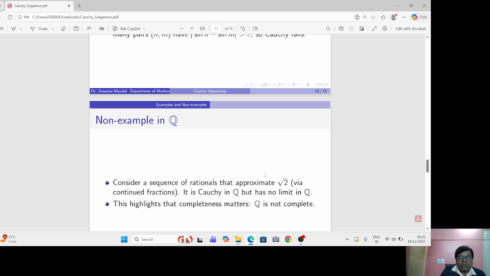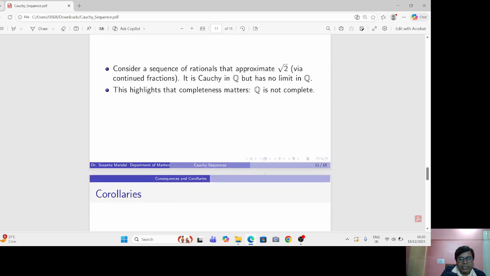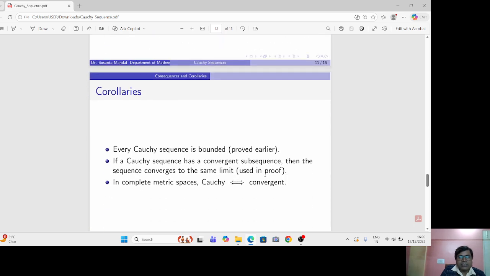We can construct a sequence of rationals that approximates root 2, and it is Cauchy in Q but has no limit in Q. This highlights that completeness matters, that is, Q is not complete. These are the corollaries of our main results.